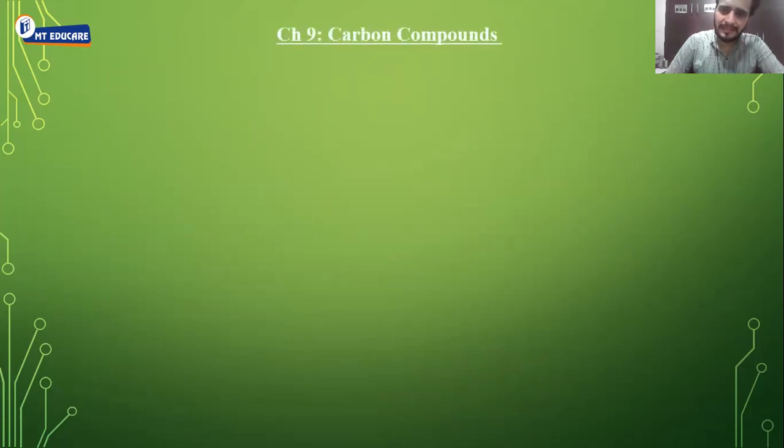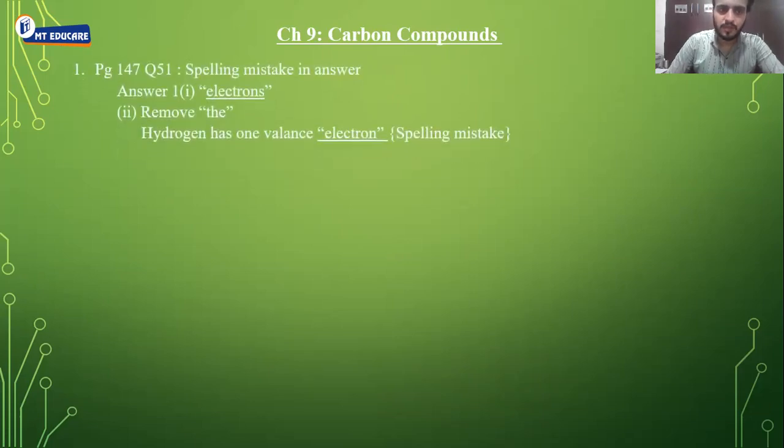Next, the last chapter, that is carbon compounds. The very first correction, page 147, question number 51. There is a spelling mistake in the answer, electrons. It should be ELECTRONS. Second, remove the 'the' in 'hydrogen has valency 1'. The 'the' is printed over there, please remove that. And the spelling mistake is there in electrons, so again, electrons will come.